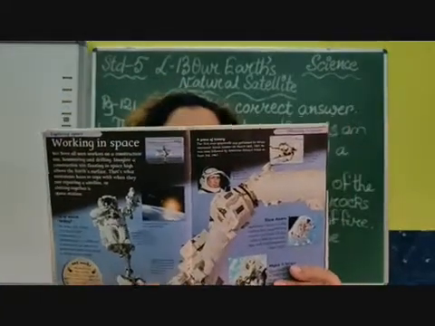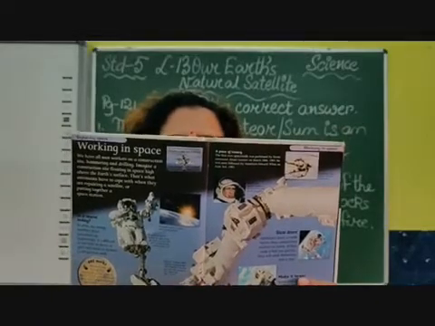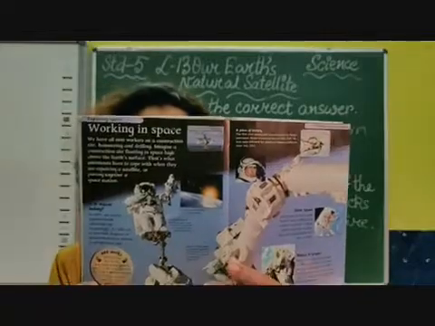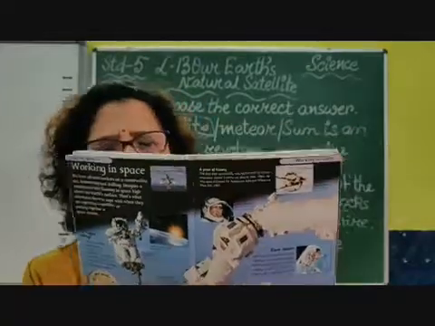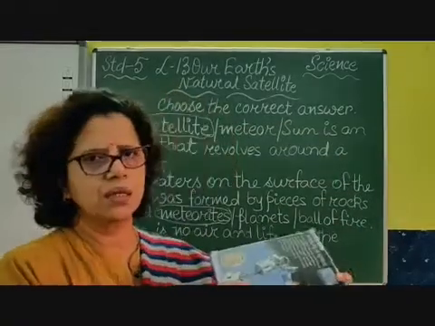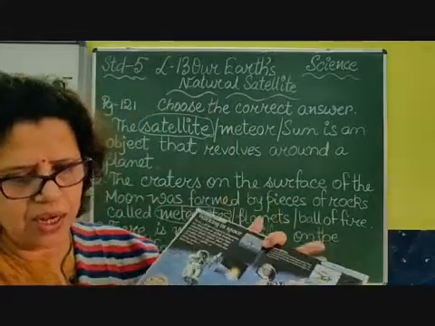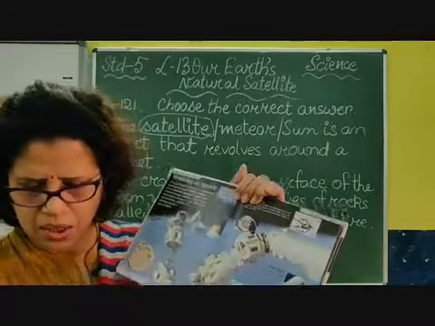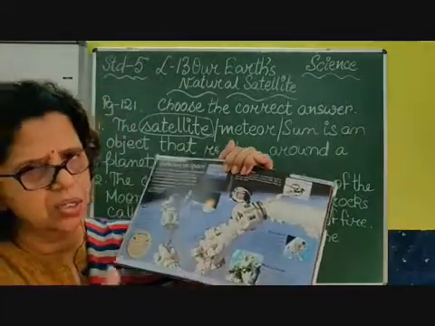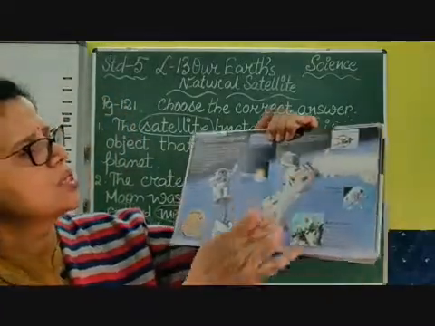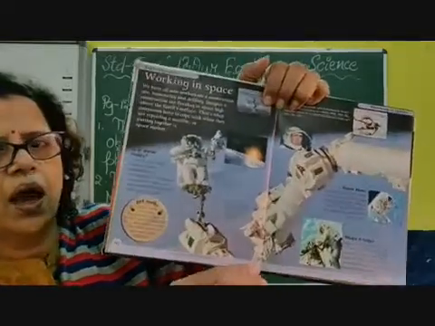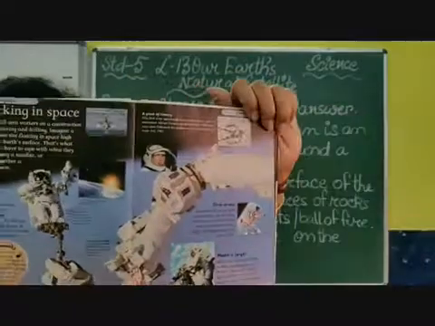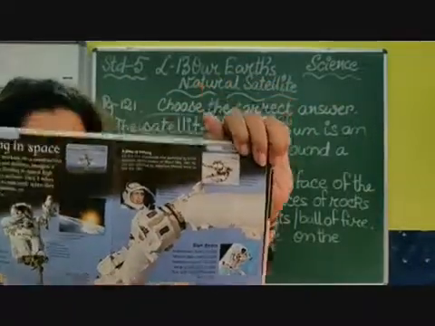Walking in space, because in space you know there is no gravity, so they remain suspended there. But the moon has gravity, though less than Earth. It is just 1/6 of the Earth's gravity. So this is how they hang and how they are attaching a module to their spacecraft, hanging suspended, walking in space.